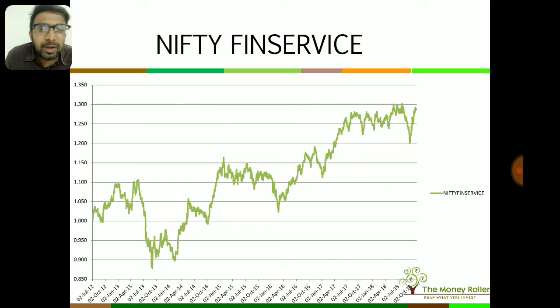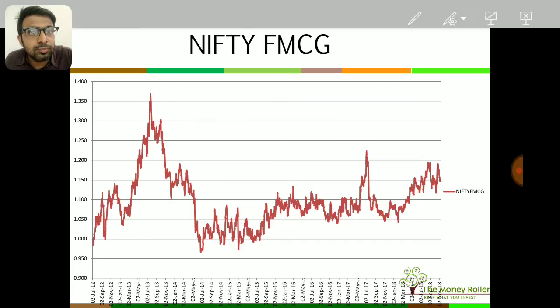But keeping in mind the current situation, this sector seems pretty scary, but also you can see that this sector has moved sideways.